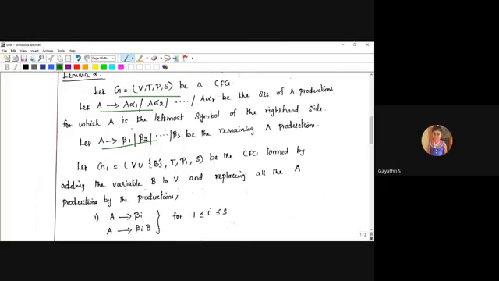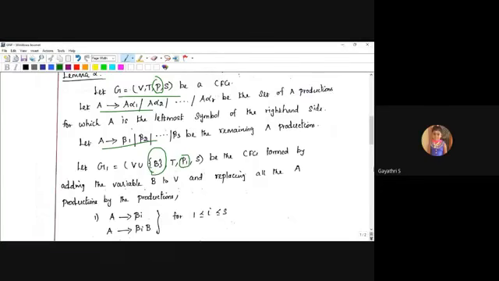I will convert G into G1. See here, I will add one more non-terminal B. This is a user defined name, you can give any other name. Based on lemma 2, we will add one more non-terminal to the existing non-terminals, so that is why V union B, then T. So the P production is converted into P1 production.